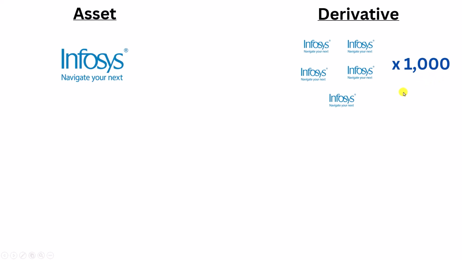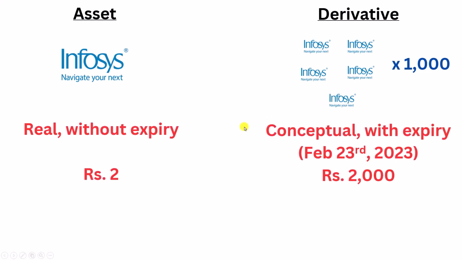Now, this is the derivative and you are interested in buying this. The stock is real, without expiry. That means if you buy a stock, you can keep it for years and years. Whereas this bundle is imaginary, or you can assume it to be a basket full of Infosys stocks. It is just conceptual, and with an expiry. That means the basket of Infosys stocks disappears after the expiry.